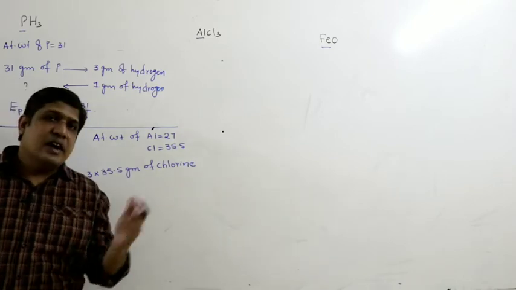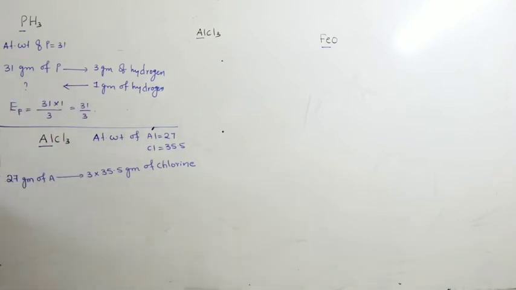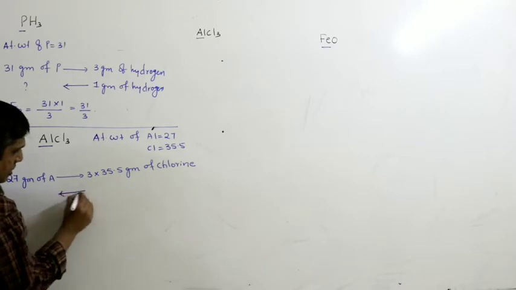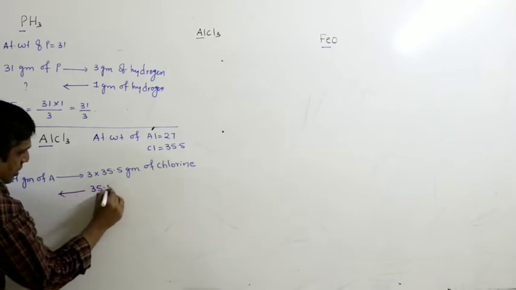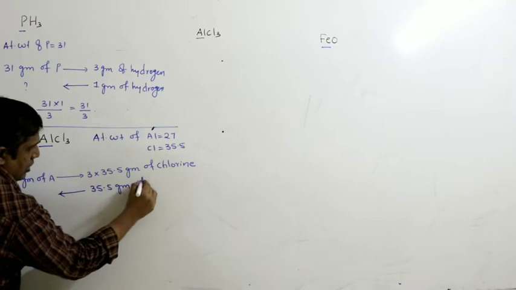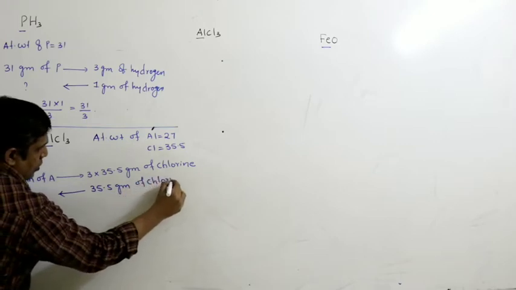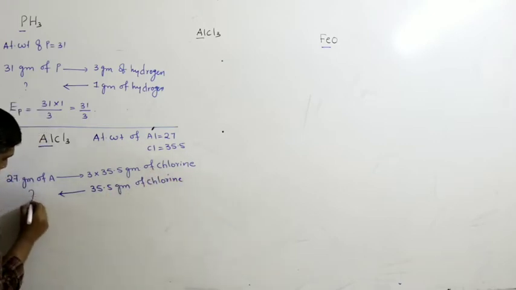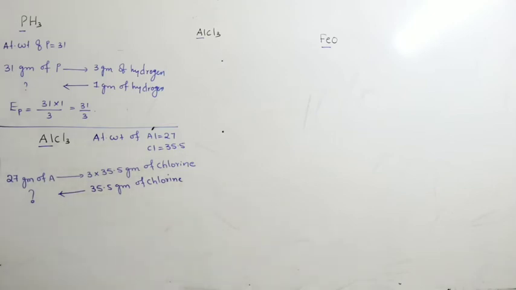The mass that combines with 35.5 grams of chlorine. How many grams of aluminium can combine with 35.5 grams of chlorine?